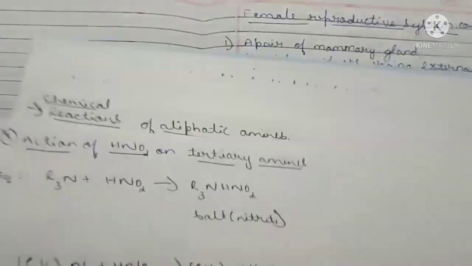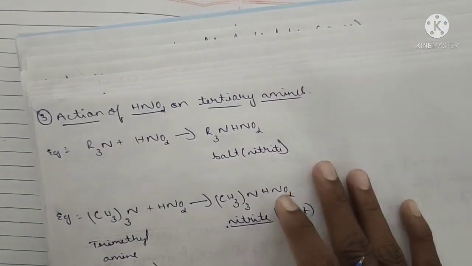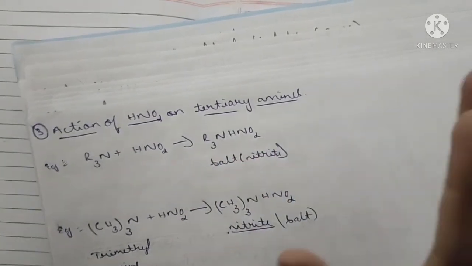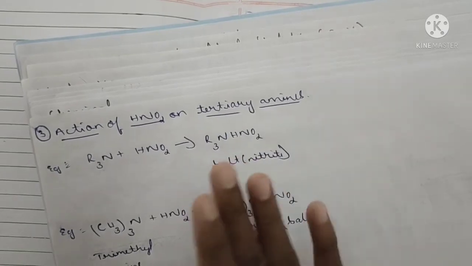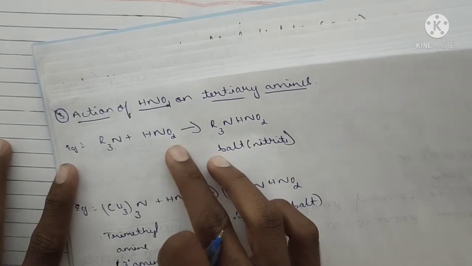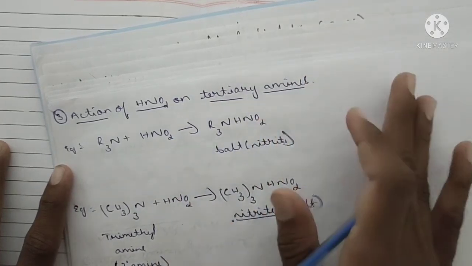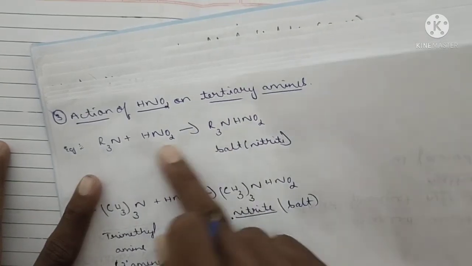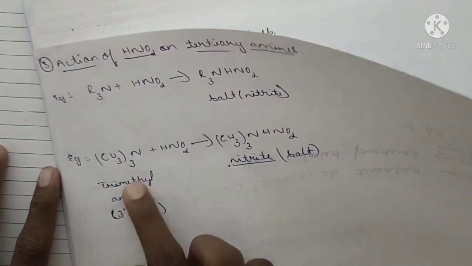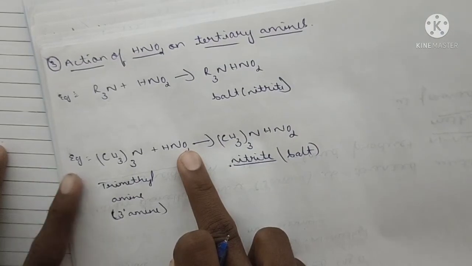See, basically the action of nitrous acid on tertiary amine, when we discuss, there will be no action of nitrous acid on tertiary amine, but for our convenience we are writing this. When this tertiary amine reacts with nitrous acid HNO2, there will be formation of a salt, a nitrite, that is R3NHNO2.